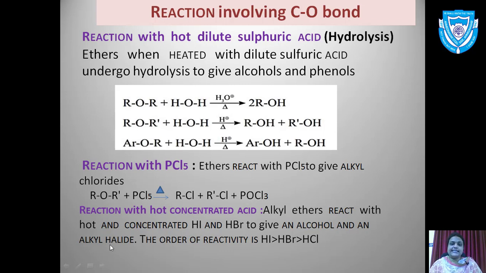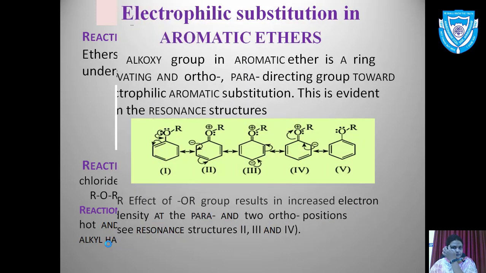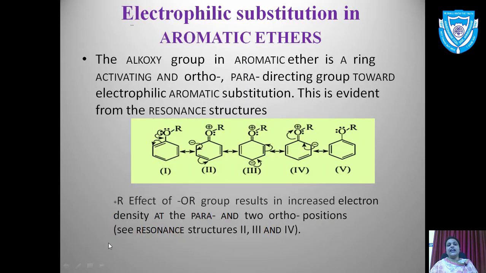Now the next reactions are electrophilic substitution in aromatic ethers. The alkoxy group in aromatic ether is a ring activating, ortho and para directing group towards electrophilic aromatic substitution.